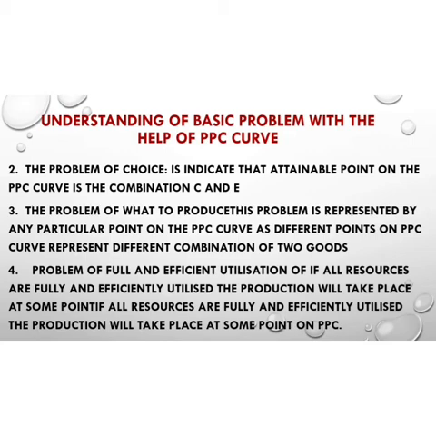If we choose points closer to the y-axis, then we choose the production of more of the commodity on the y-axis, and if we choose points closer to the x-axis, then we will produce more of the commodity on the x-axis and less of the commodity on the y-axis.